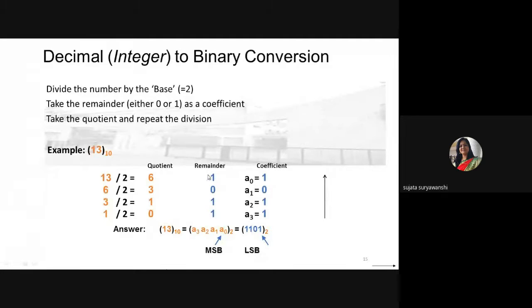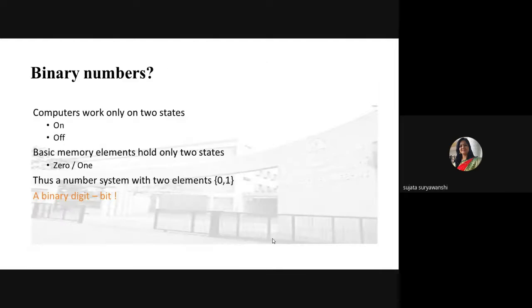Okay. So here, look at this. As I told you, A0 is the LSB and A3 is the MSB bit. The most significant bit is the MSB bit, which has the highest weight. So A3 has the highest weight and A0 has the lowest weight. LSB stands for least significant bit. So this one is the LSB and the last one is the MSB.